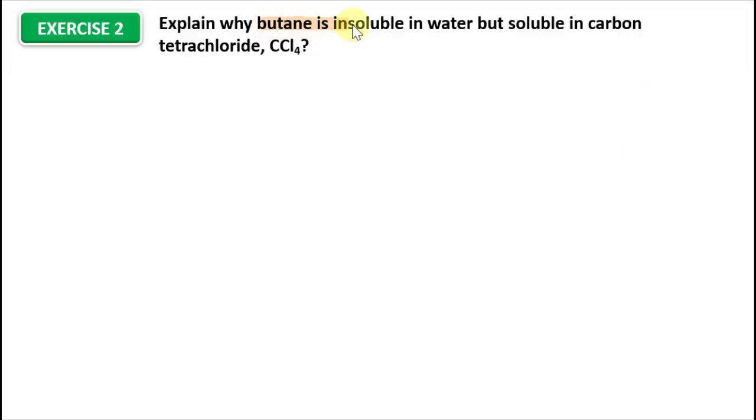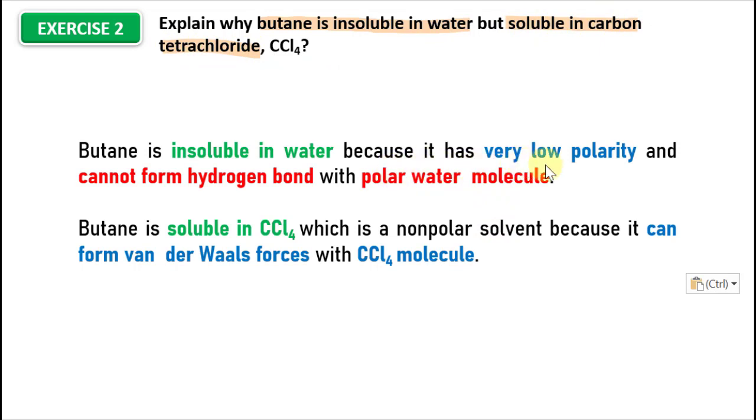Explain why butane is insoluble in water but soluble in carbon tetrachloride. Since butane has very low polarity and cannot form hydrogen bonds with water molecules, which are a polar solvent, it is insoluble in water. But carbon tetrachloride is an organic solvent which is non-polar. So butane can form van der Waals forces with carbon tetrachloride molecules. That's why it is soluble in carbon tetrachloride.